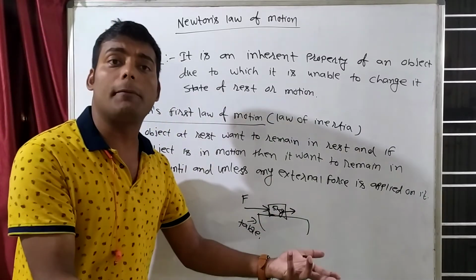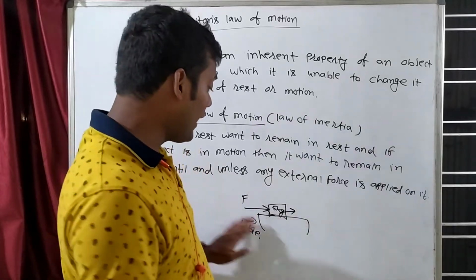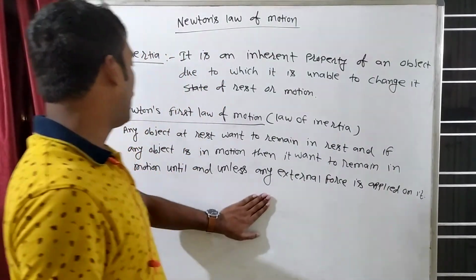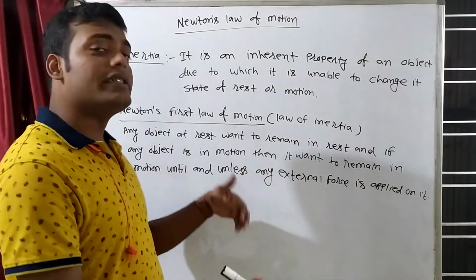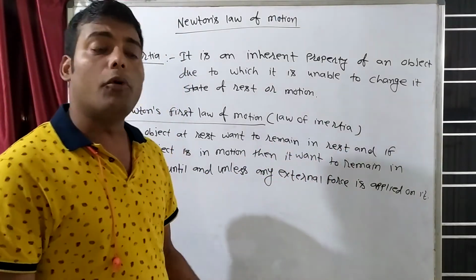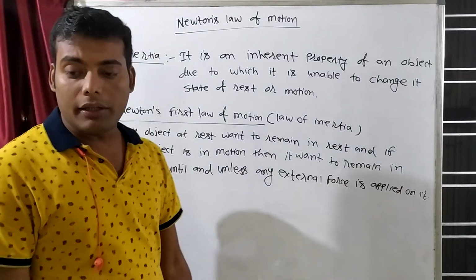And if I do not apply any force, it wants to be at rest. Till how much time? Till infinite time, right? So this is the law that any object at rest wants to remain at rest, and if any object is in motion, it wants to remain in motion until and unless any external force is applied on it. Clear?